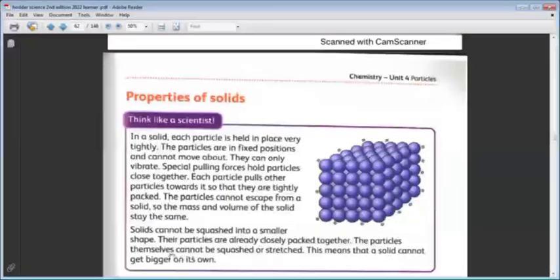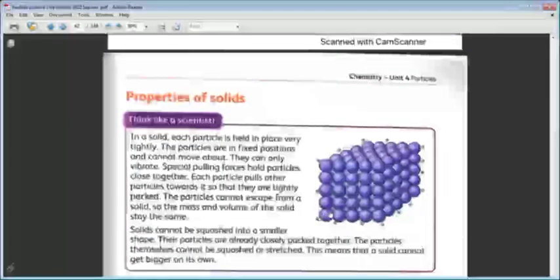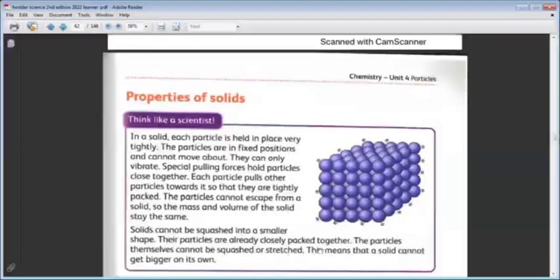The particles themselves cannot be squashed or stretched. This particle alone, we cannot cut it. It is the smallest unit that we cannot cut, stretch or squash. This means that a solid cannot get bigger on its own. If you leave any solid state matter, it cannot become bigger.